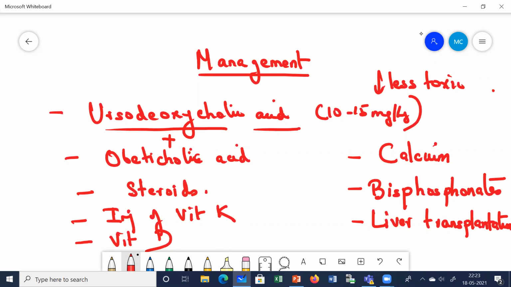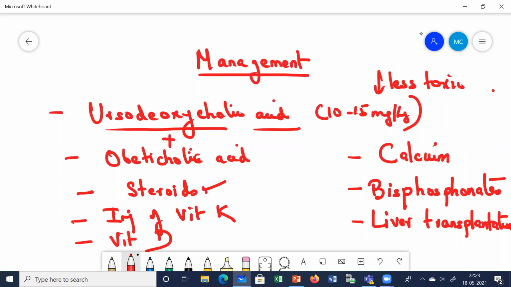Next, come to steroids. Steroids, although they have some benefit, like improving the biochemical and histological disease, but still long term often lead to osteoporosis. Okay, so these are the basic treatment.